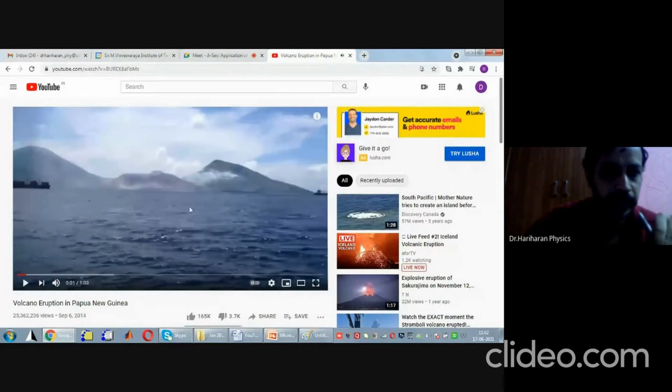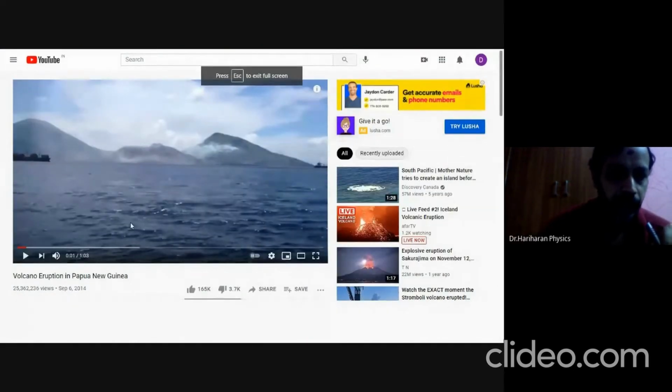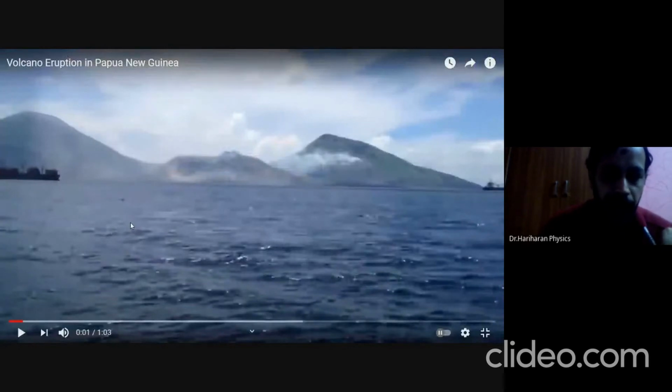Can you see here? This is the spot where the volcanic eruption is about to occur. Now look here. Generally, if a volcano erupts or if an explosion occurs, we know that dust and flame or smoke is going to come out. But when I'm talking about shock waves, I'm talking about those things apart from these flames, smoke, and so on. What does that mean?